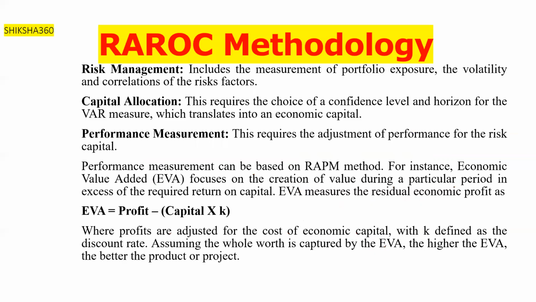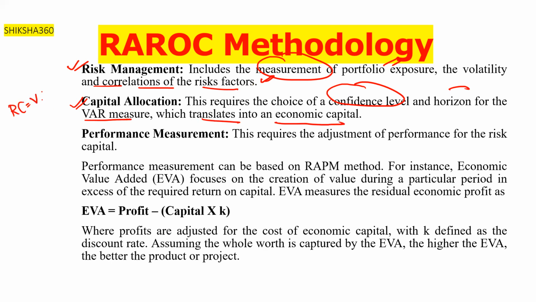One question we have left: RAROC methodology. Risk management includes a measurement of the portfolio's exposure, the volatility and correlation of the risk factors. The second is capital allocation, which requires a choice of the confidence level and the horizon of the VaR, value at risk measure, which translates into the economic capital. So risk capital is equal to value at risk. From here we get the idea of how much risk capital we have to allocate.